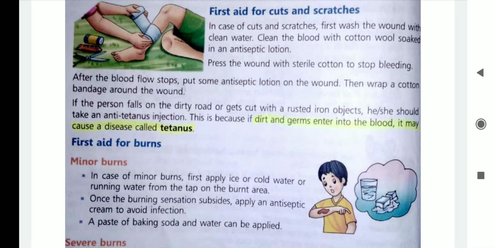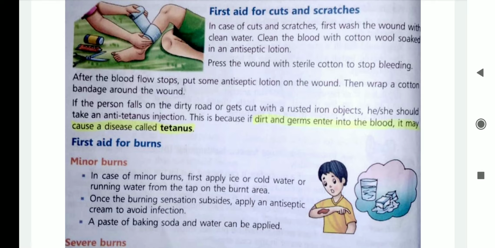Now, you know if there is any wound, blood will also come out of it. So we should clean the blood with cotton wool, and that cotton should be soaked in antiseptic lotion like Dettol, Savlon. Now after that, what should we do? We should put some antiseptic lotion on the wound like soframycin, and then after that we should wrap the wound with the help of cotton, or we can use bandage also.